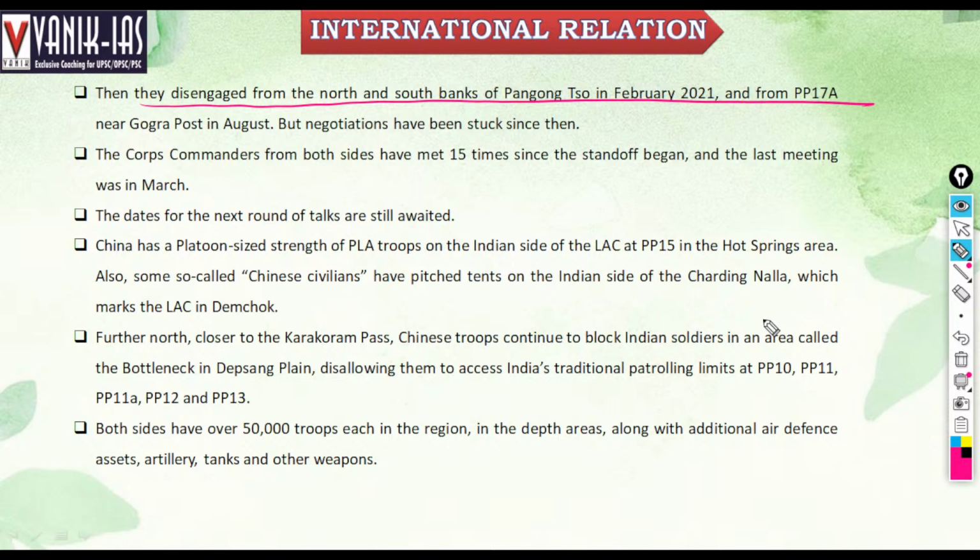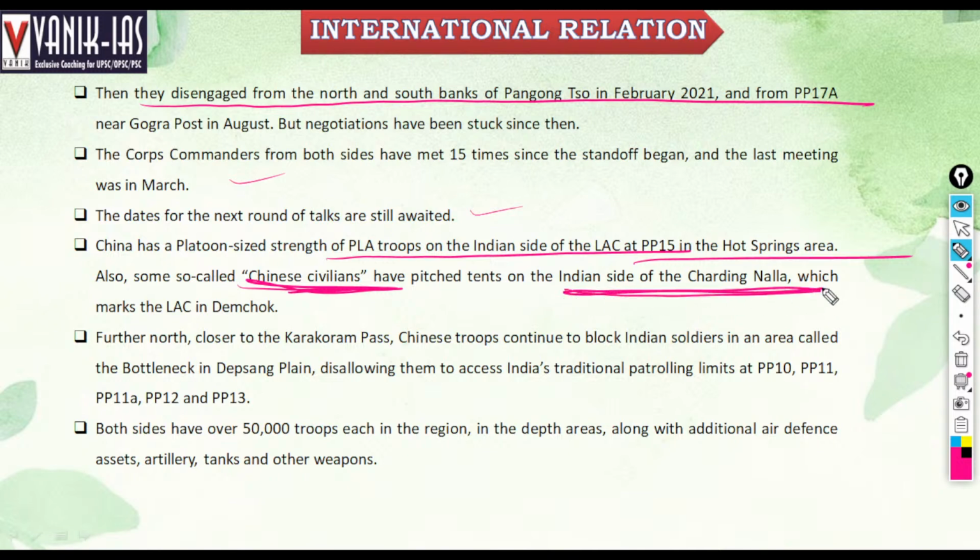There is no negotiation, and they have not completely pulled back from the disputed areas. The corps commanders from both sides have met 15 times since the standoff began. The last meeting was in March. The date for the next round of talks is still awaited. China has a platoon-size strength of PLA troops on the Indian side of the LAC at PP-15 in the Hot Springs area, also called Chinese civilians. They have tents on the Indian side of Charding Nala, which marks the LAC in Demchok.